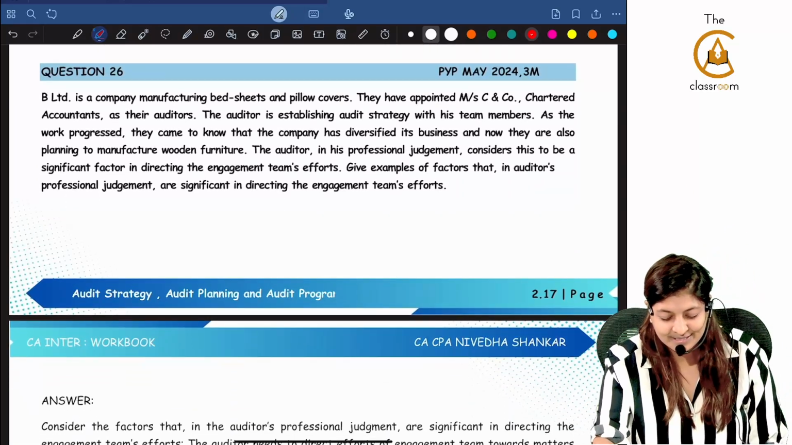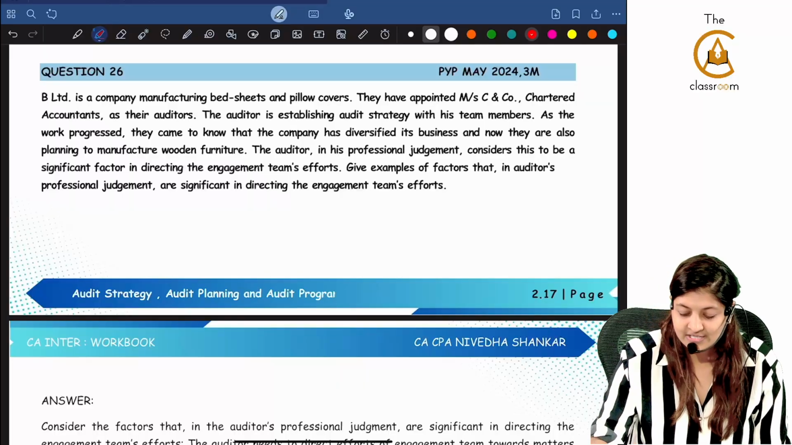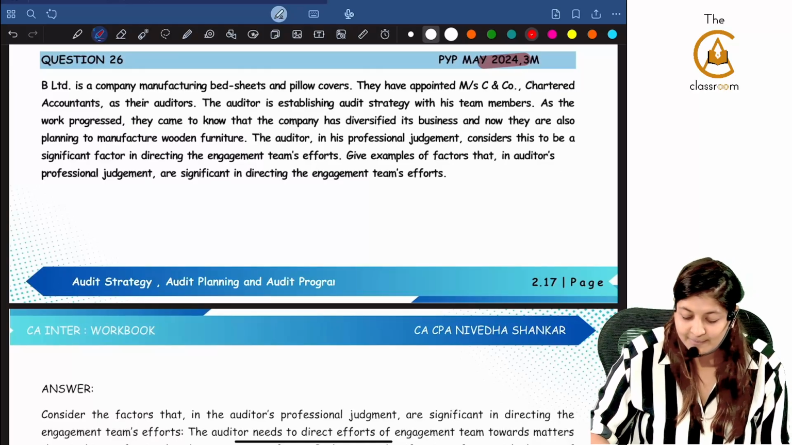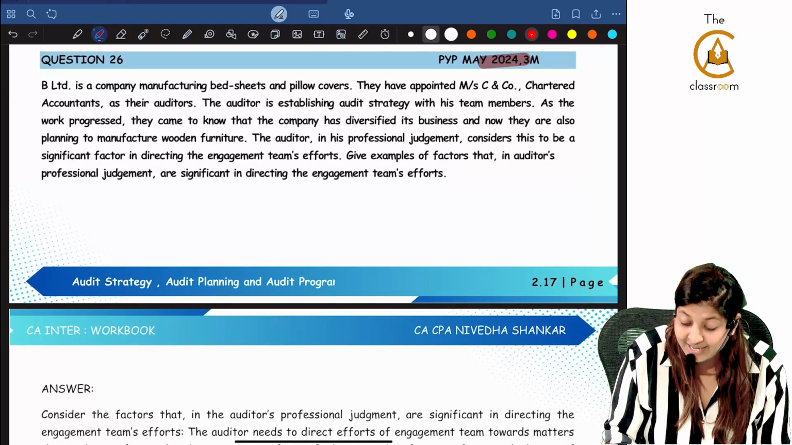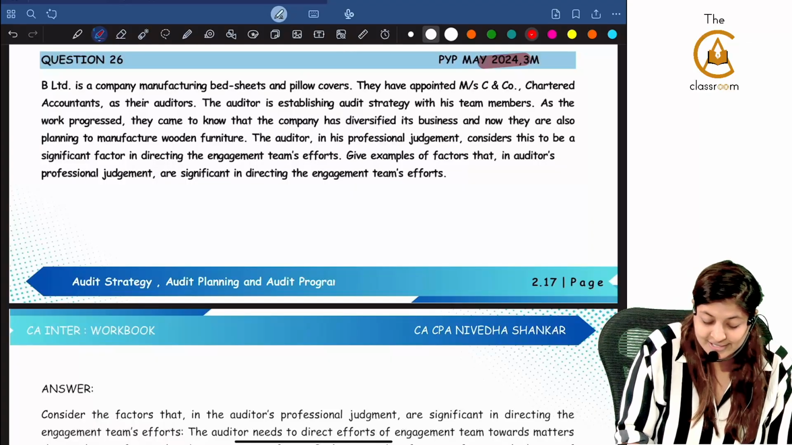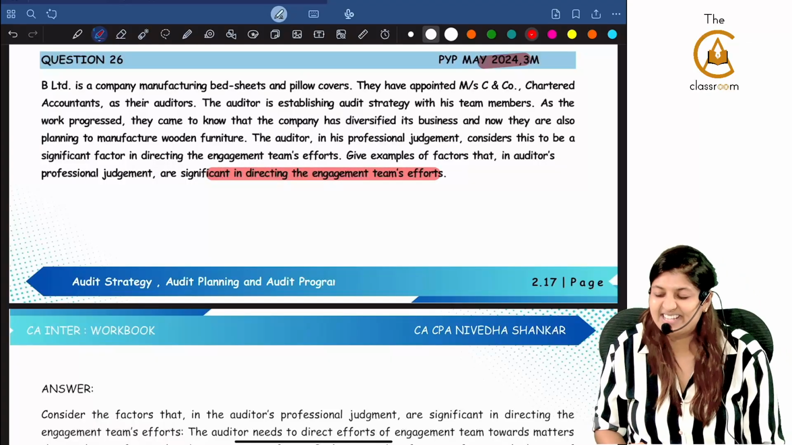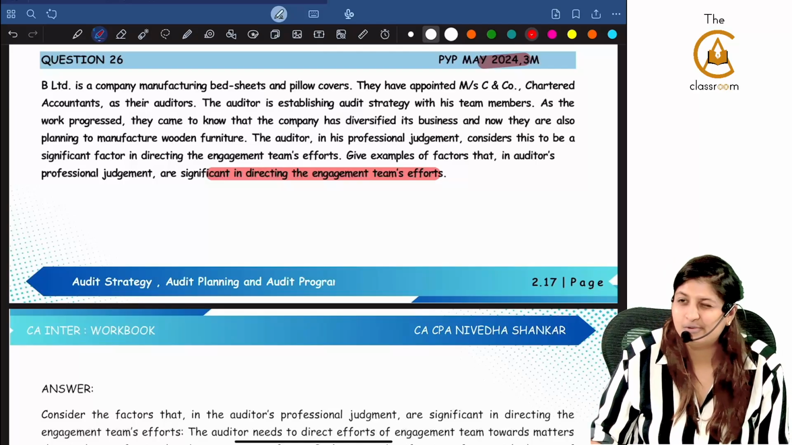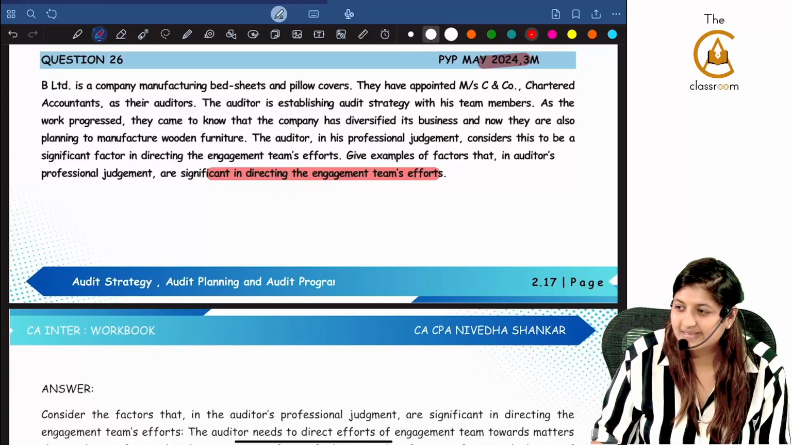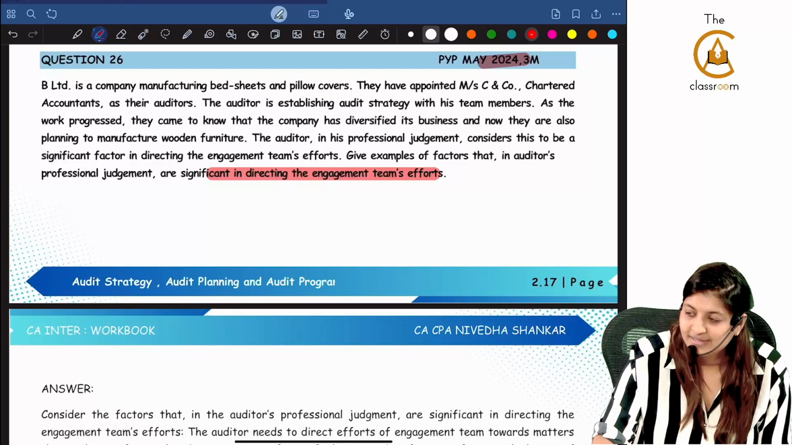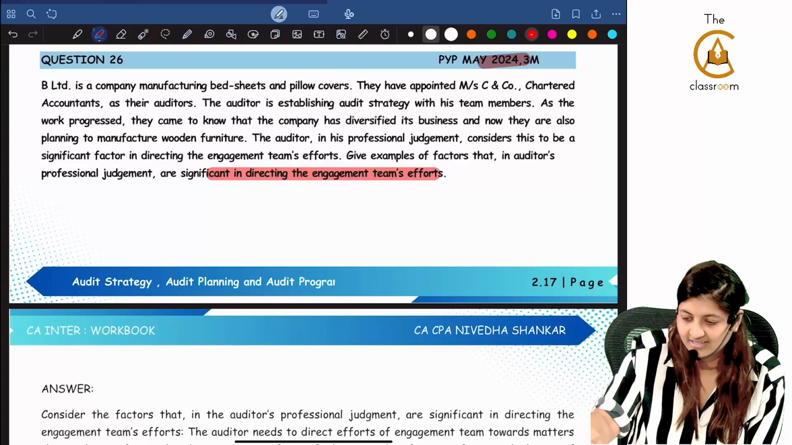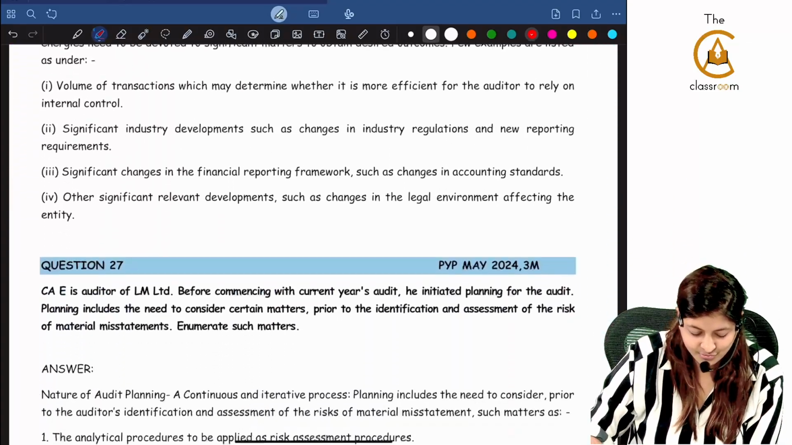B Limited is a company. This also we saw. Previous year paper, May 2024. 3 marks they asked in this paper. Bed sheets and pillow cover. Give examples of factors that in the auditor's professional judgment are relevant to directing the engagement team members. They will not ask this again. May 24 means how many attempts gone? 3 attempts gone means there is a possibility, so they can ask. But very less chances like this. They will ask new questions, new problems.